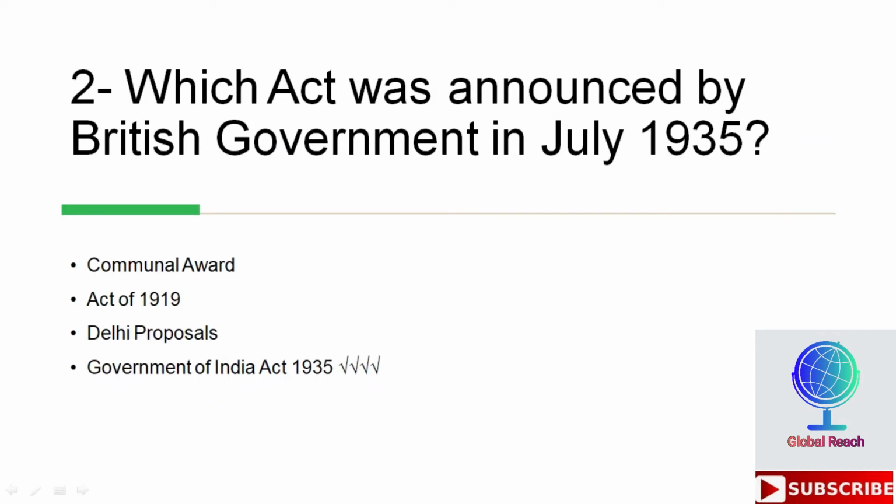Which act was announced by the British government in July 1935? Options are Communal Award, Act of 1919, Delhi Proposal, Government of India Act 1935. So the correct option is Government of India Act 1935, which was announced by the British government.